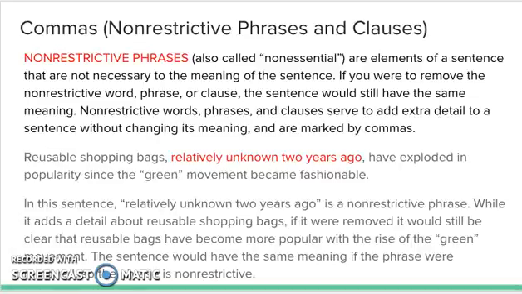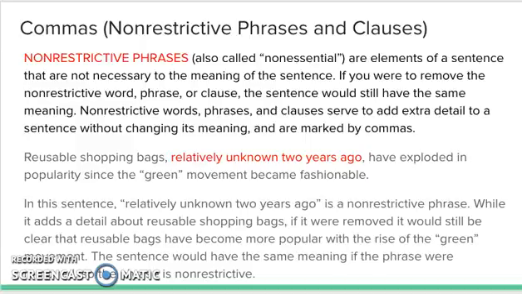Commas found in non-restrictive phrases and clauses. Non-restrictive phrases are also called non-essential. They are elements of a sentence that are not necessary to the meaning of the sentence. If you were to remove the non-restrictive word, phrase, or clause, the sentence would still have the same meaning. Non-restrictive words, phrases, and clauses serve to add extra detail to a sentence without changing its meaning, and they are